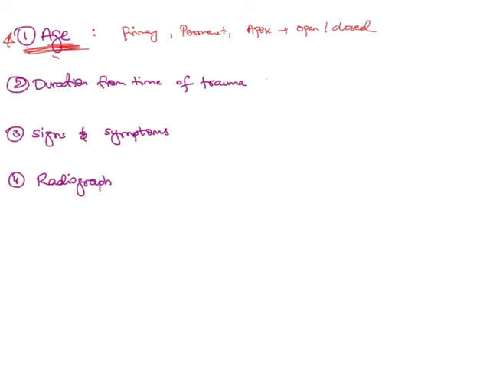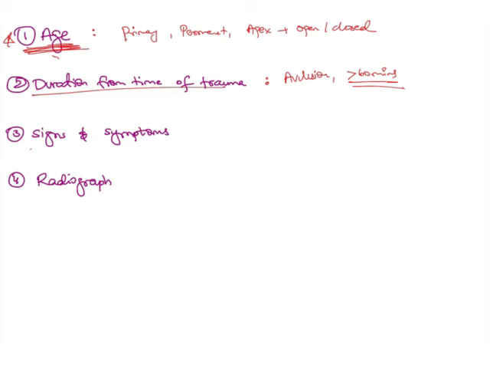Second is the duration of time from the trauma. So here they have mentioned 2 weeks. So we know that pulpal necrosis might have taken place within 2 weeks. So 2 weeks is a long duration of time. This is important not only in cases where pulpal injury is involved, but also in cases such as avulsion. So the treatment is different when the time duration is more than 60 minutes as compared to within 60 minutes. So the duration of time from the trauma is very important again to note, because it can change the treatment plan.